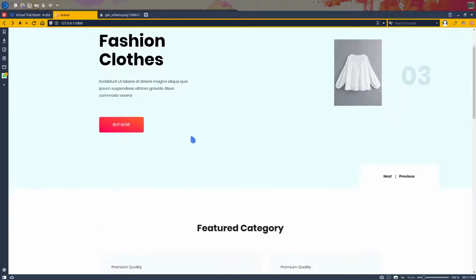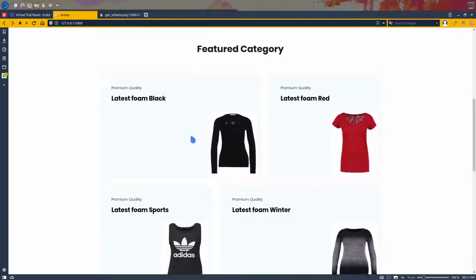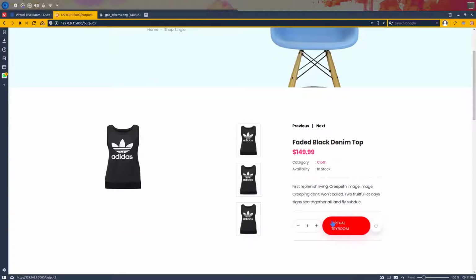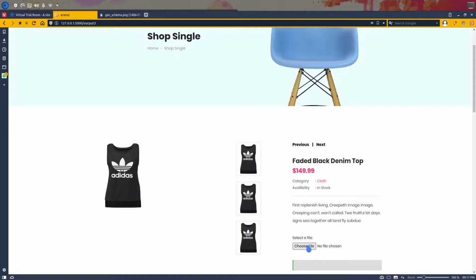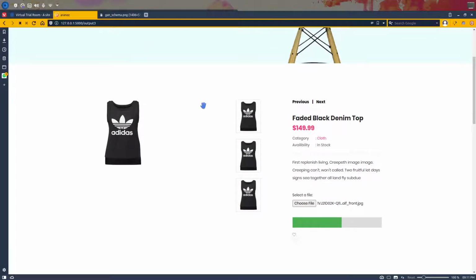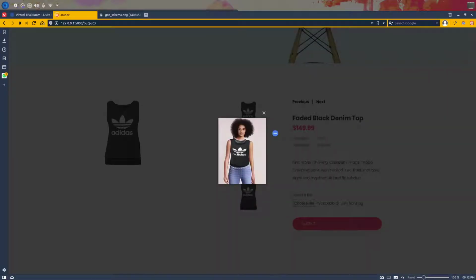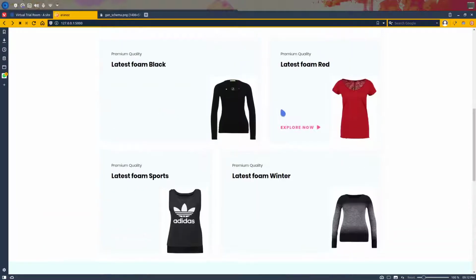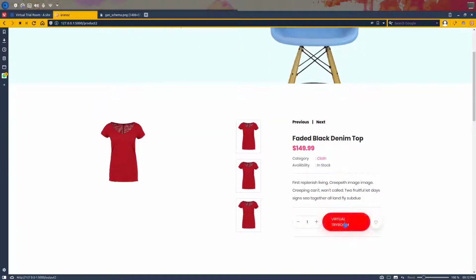This is our site, a prototype site. I want to select this cloth and choose the virtual trial room option. I have to choose a file, and I select this one. Let's press this. This is our input pic, and let's see how we get the output. Oh, this is actually a very good output. Let's try another one. Okay, let's try with this red one. Virtual trial room.